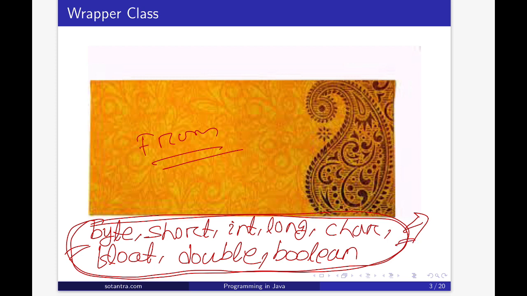So, despite the performance benefit offered by the primitive types, there are times when you will need an object representation, and to handle this situation, Java provides type wrappers which convert primitive types to their equivalent objects, or we can say these wrapper classes encapsulate a primitive type within an object.